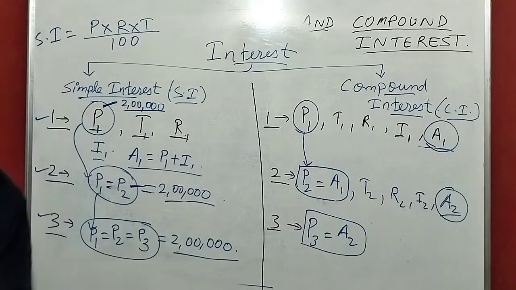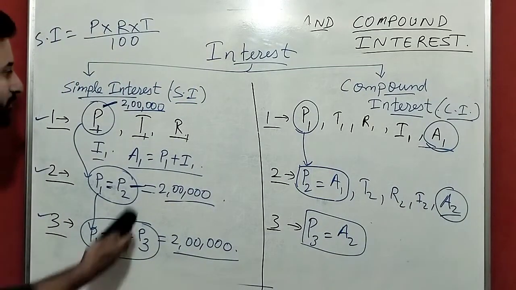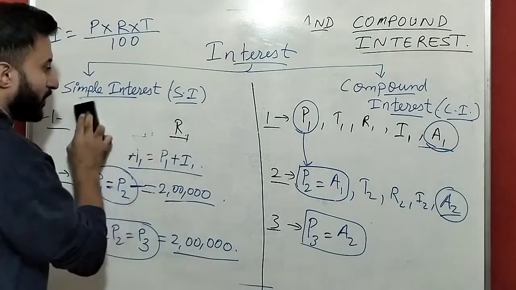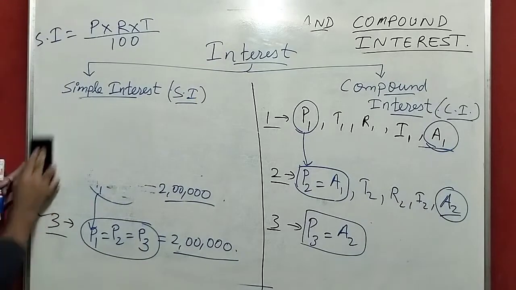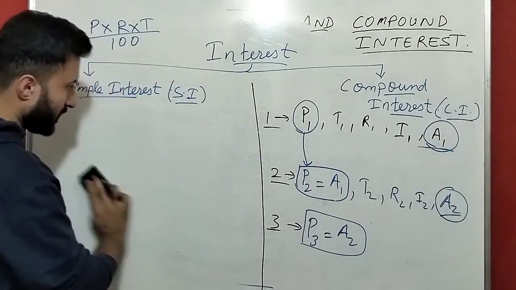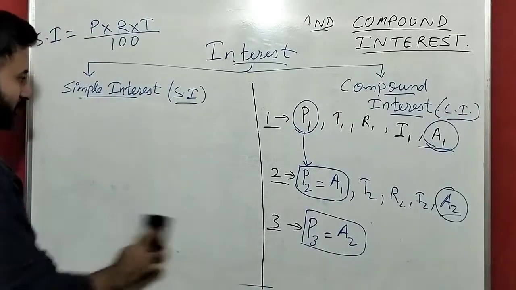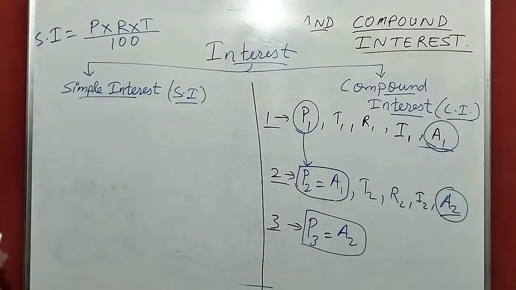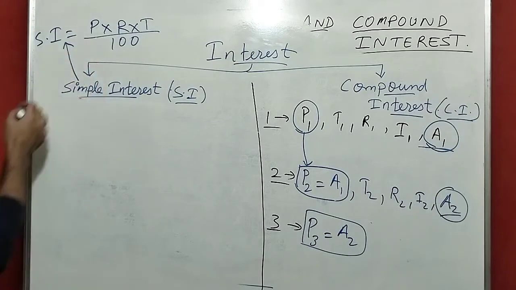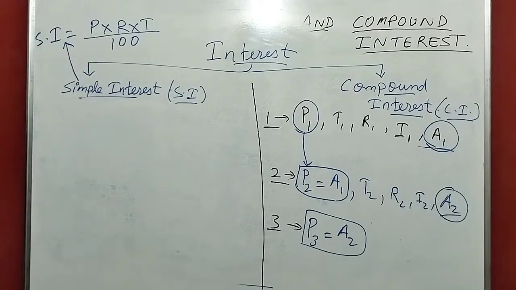Okay, now guys, as I have told you, for simple interest we have a formula, and for compound interest also we have a formula. See, the first formula for simple interest is P into R into T by 100.